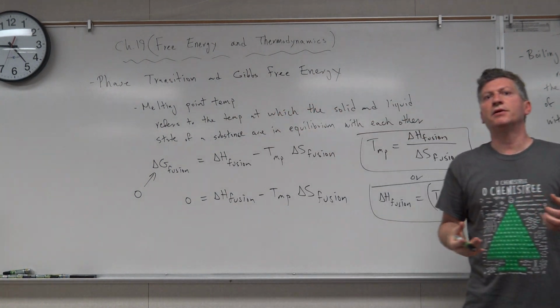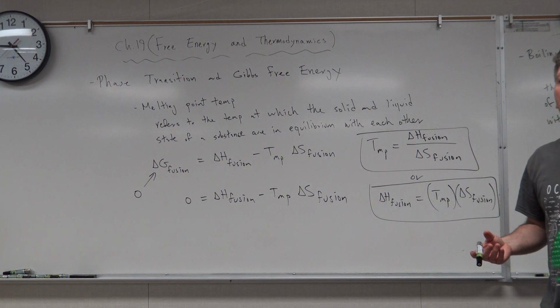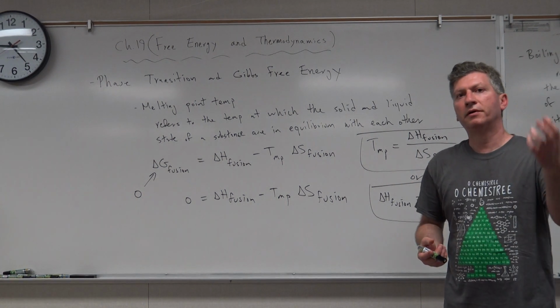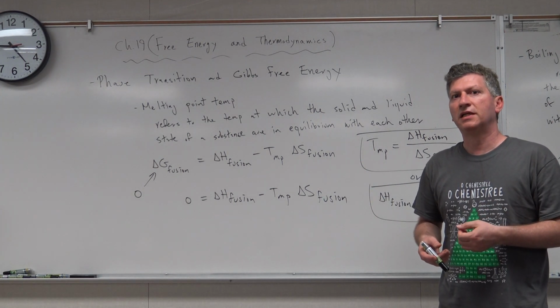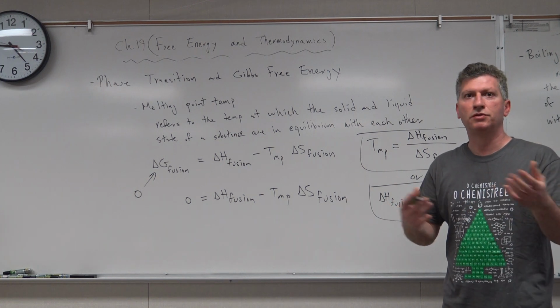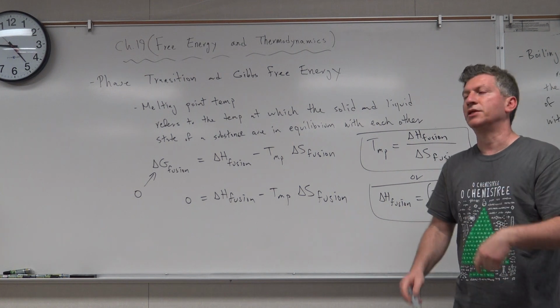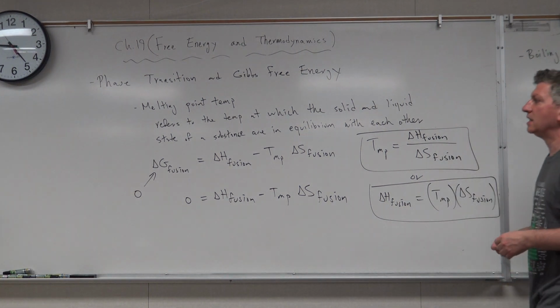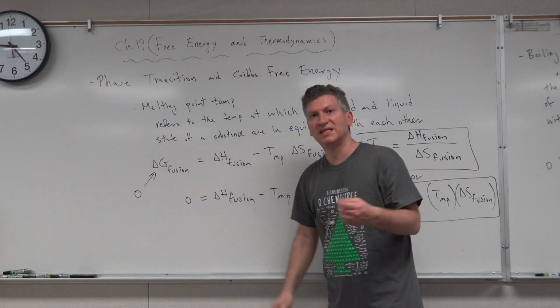So for example, at 0 degrees Celsius under 1 atmosphere, that's the melting point temperature of water. So if you have 100 grams of liquid water, 100 grams of ice, and you come back 1,000 years later, and if the temperature is at 0 degrees Celsius, you still have 100 grams of water, 100 grams of ice. Neither one has been converted into the other because the rate of fusion is equal to the rate of crystallization. And so that's what we mean by equilibrium. So if they're at equilibrium, delta G for fusion would be 0.